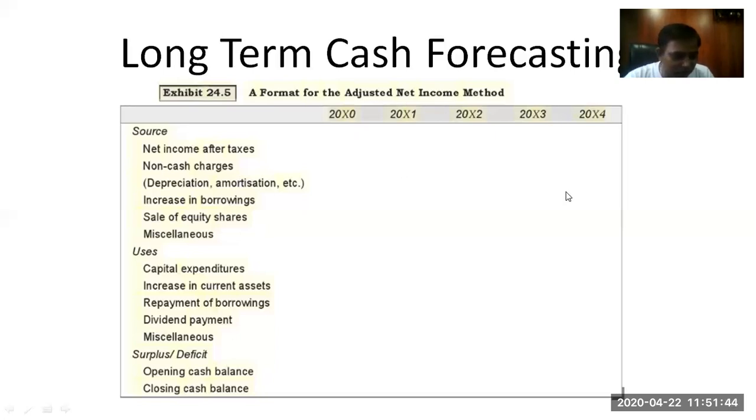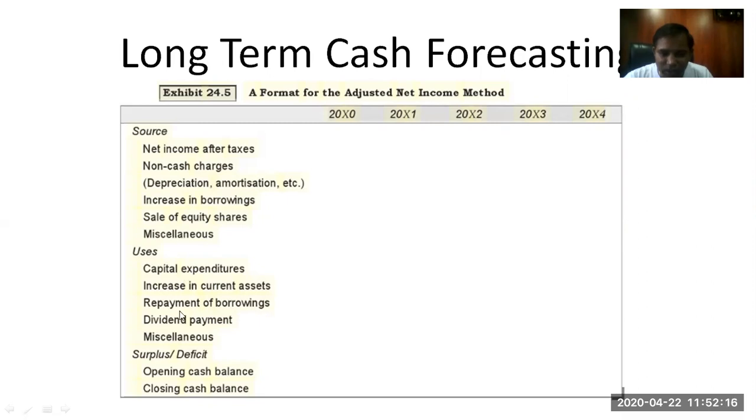In the same way, whatever amount is being received or generated here will be used, and where it is used is given. Capital expenditures, if any were done, increase in current assets if you have bought any current assets, repayment of borrowings if you borrowed anything, dividend payment, and miscellaneous are mentioned, and the opening cash balance is added. If the expenditure is more than the sources of income, there will be a deficit.